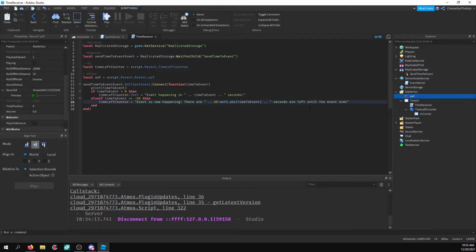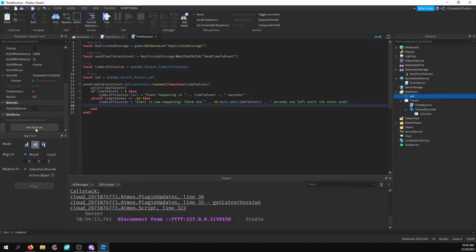Alright, cool. And then after that, I want to basically play, well, how do I do this? Because I only want this to start playing once. So what I'm going to do is just go ahead and create an attribute here. I'll say started playing.